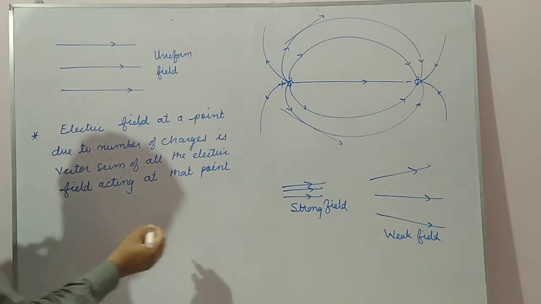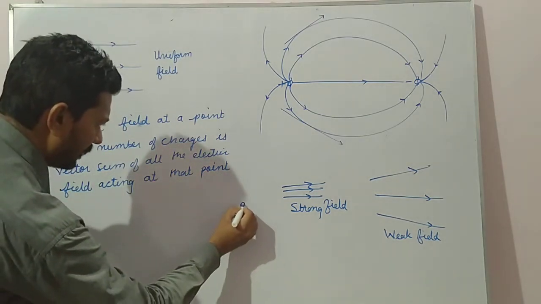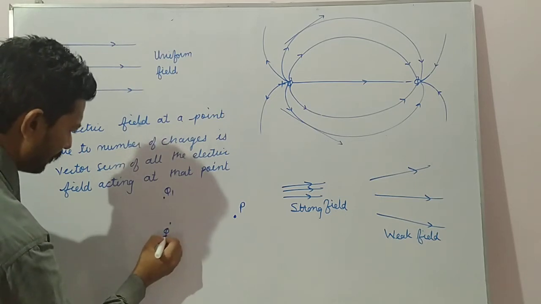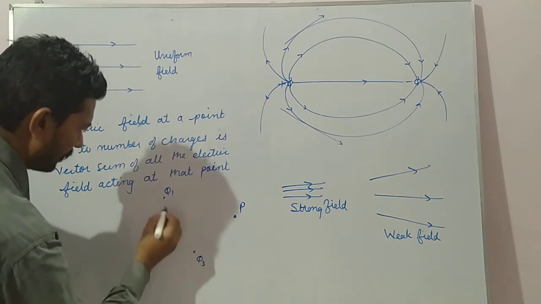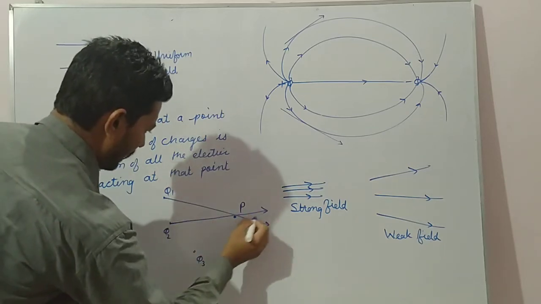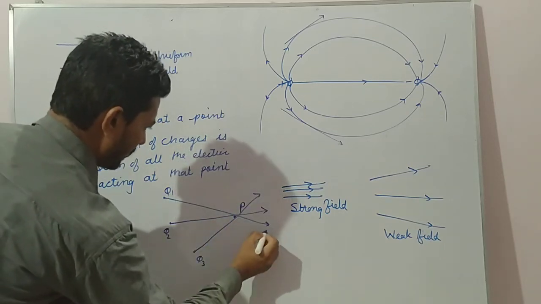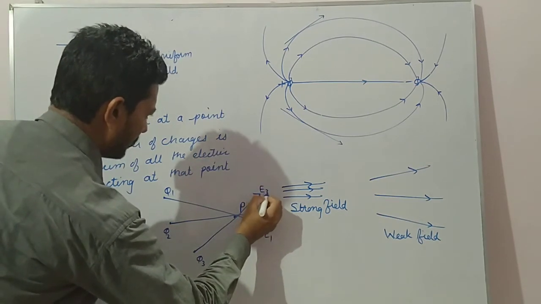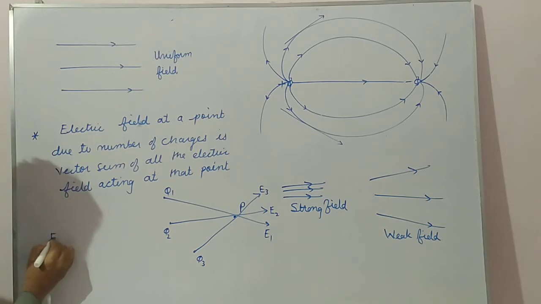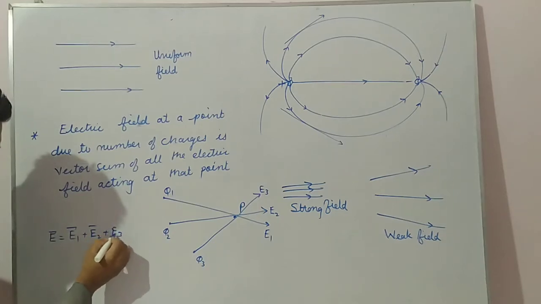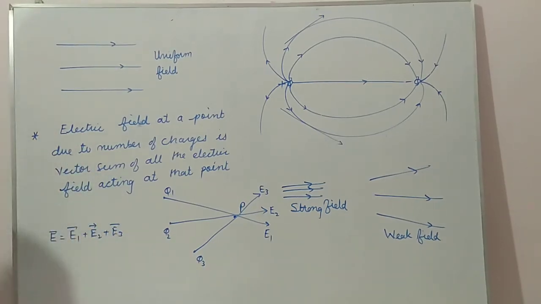Suppose here is the point P, charge is Q1, this charge is Q2, third charge is Q3. Net electric field due to these three charges, that is E1, E2, this one is E3. So E vector equals E1 vector plus E2 vector plus E3 vector.